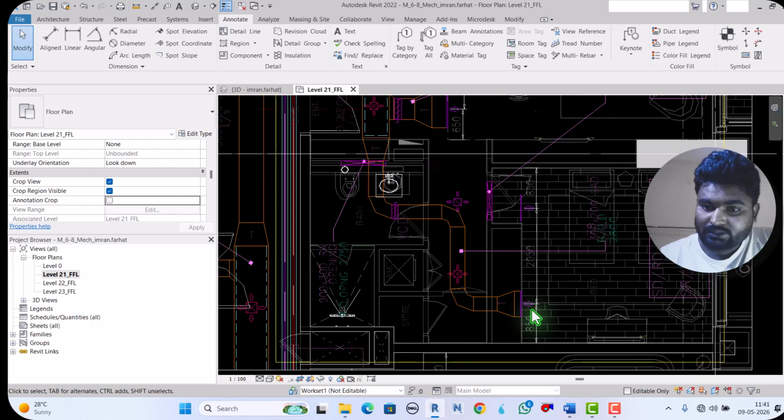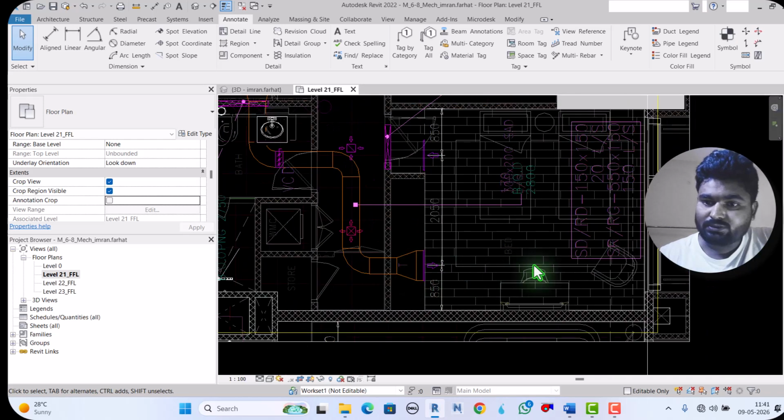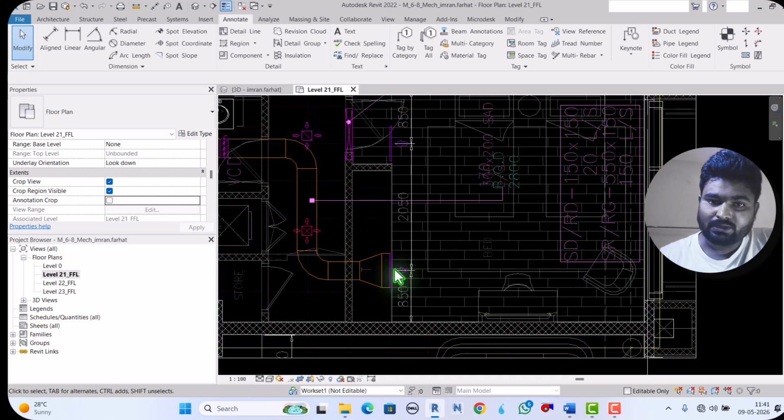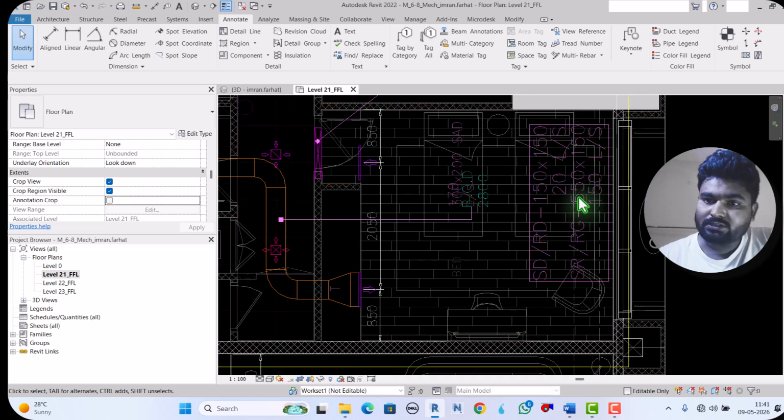After that, here also similarly, supply diffuser and return diffuser. This is the supply, this is the return. This is the volume control damper, and this one is the supply register, and return grill. See, this is the supply register, and here the return grill, what is the size? 550 by 150, 150 liters per second.